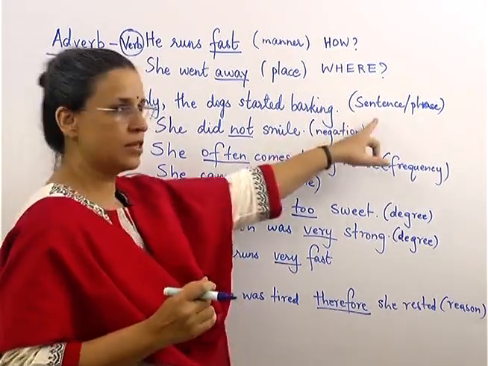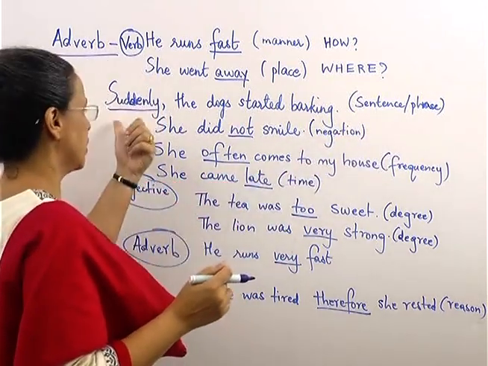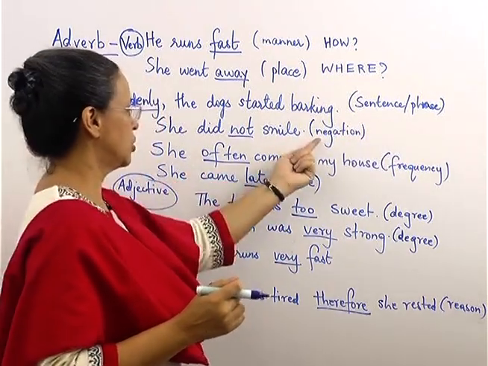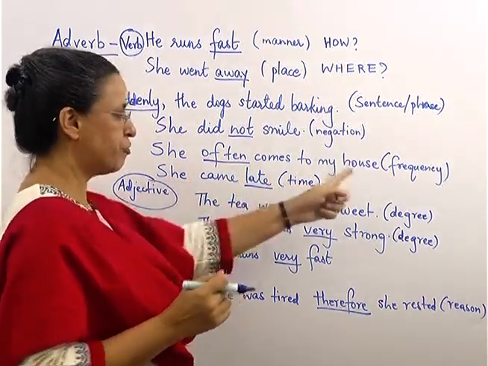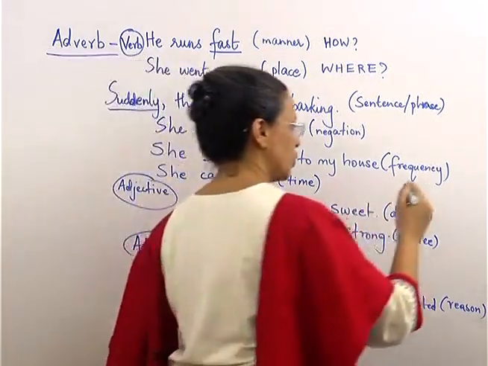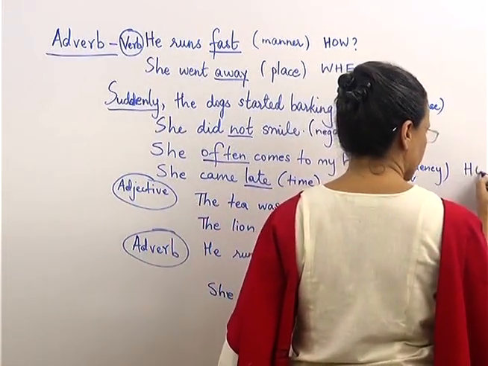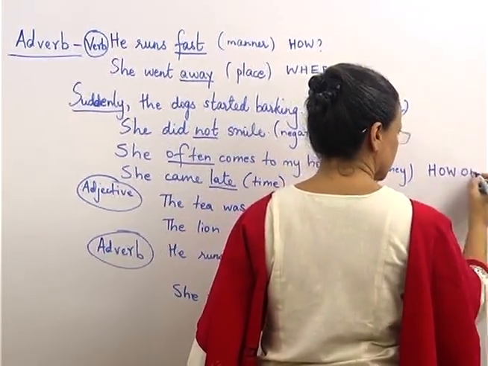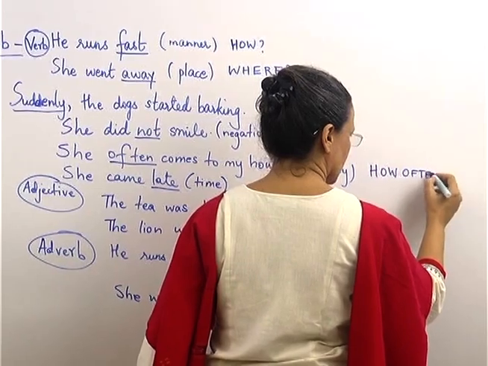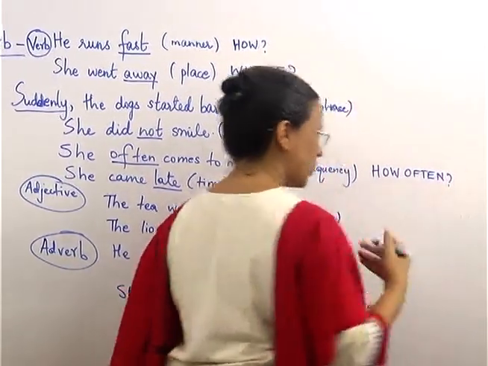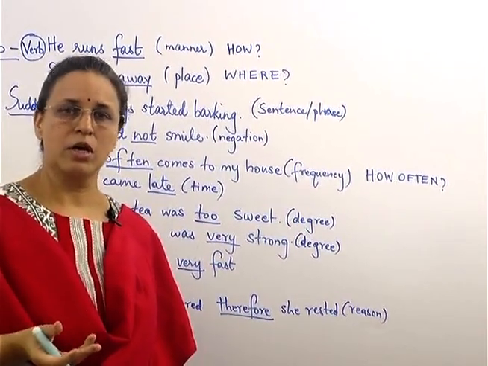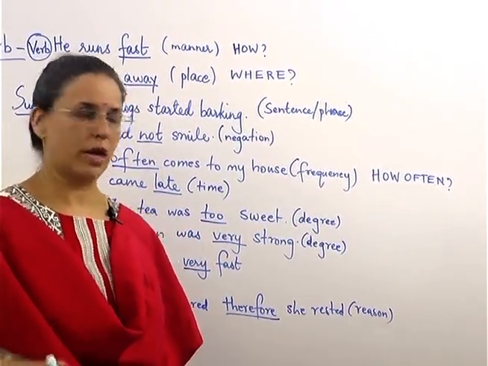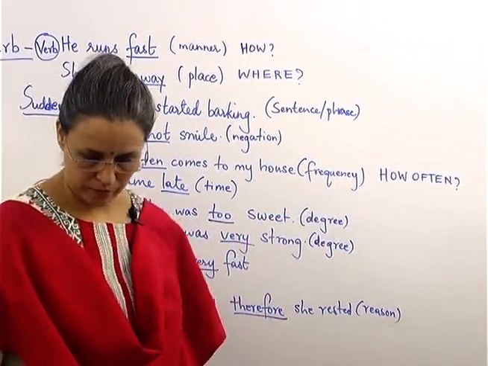When it is sentence and phrase, of course it comes in the beginning itself. For negation, we have not. For frequency, you will ask the question how often. Again and again, sometimes, many a times, seldom, rarely. So according to that you will get the answer.